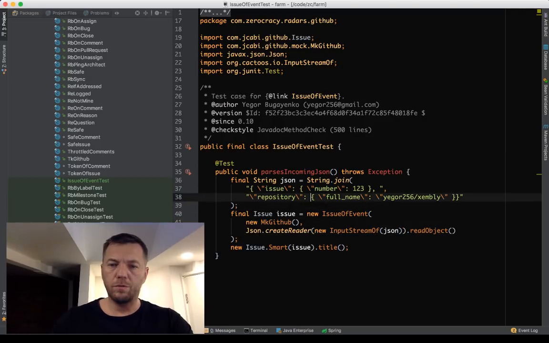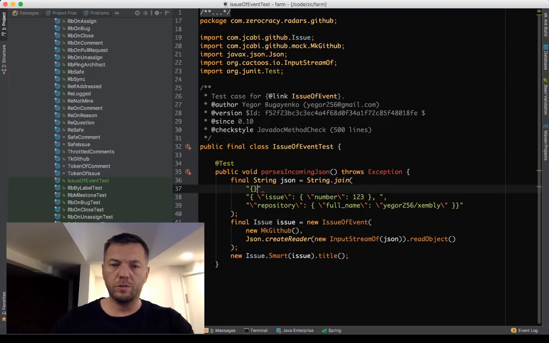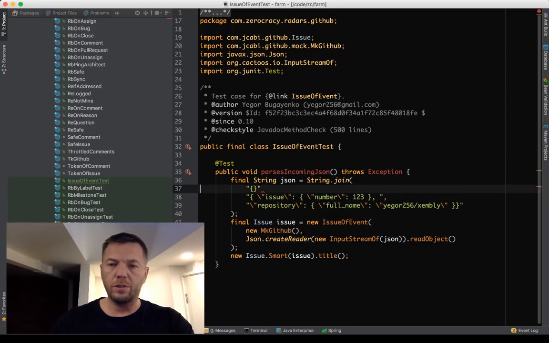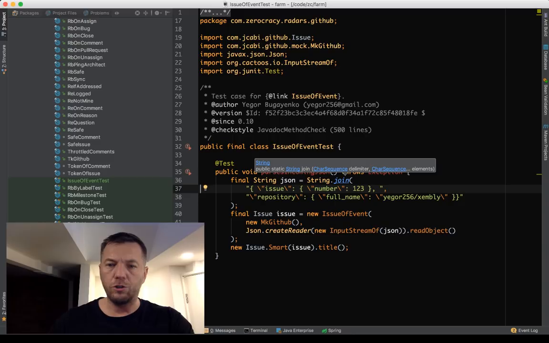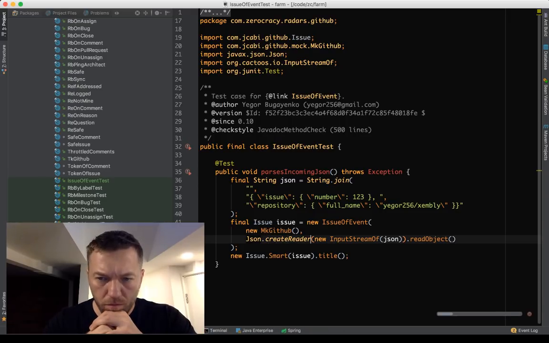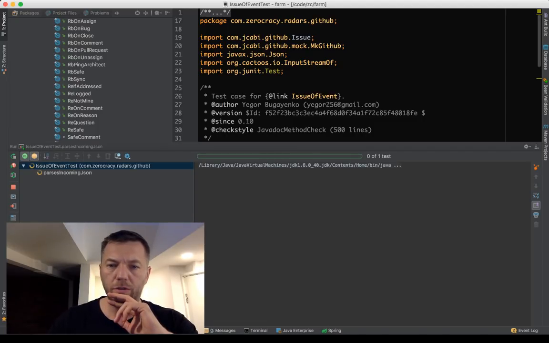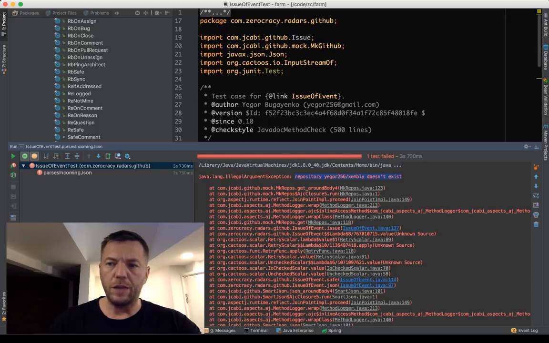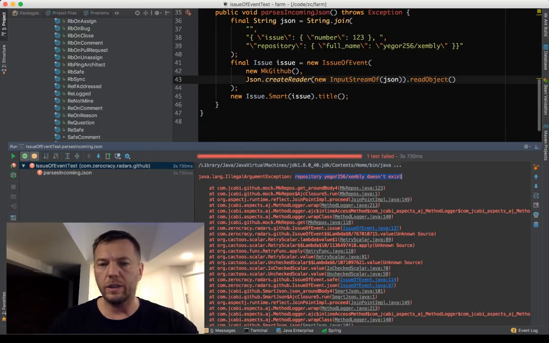Okay, let's do it first. This one just to check that it works. Oh, sorry. I think that this one is wrong. So the join, yeah. Sorry, my bad. So it should be like that. The content of the reader was wrong. Yeah, now it's better. So you see it says repository doesn't exist. So this fake server doesn't have the repository. That's why it says we don't have the information.